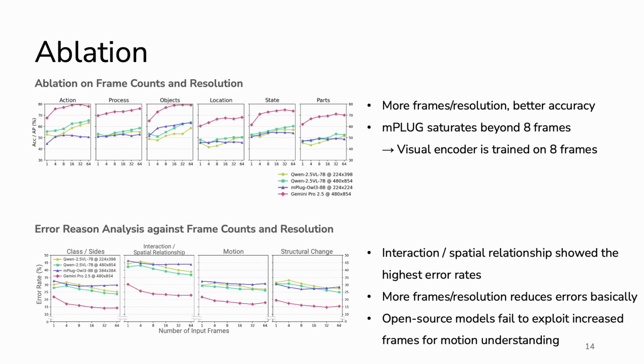We also analyze error trends. Interaction and spatial relationship errors remain the most difficult. Increasing frame count and resolution generally reduces the errors. However, open source models still struggle to effectively utilize additional temporal information for motion understanding.